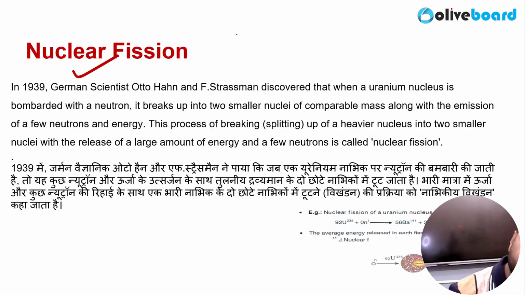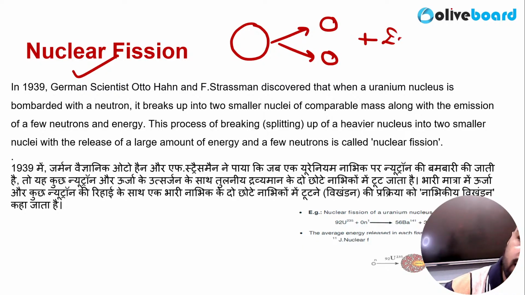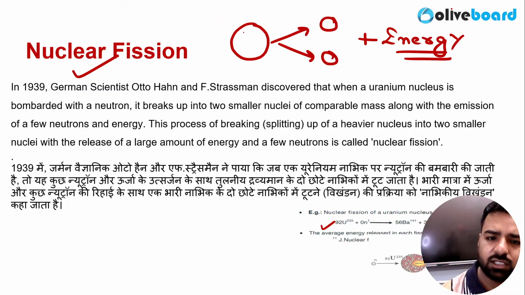In short, a larger nucleus, when it splits into the smaller nuclei, during this splitting, energy is also released, and this energy is utilized in nuclear power plants where it is used in the power generation. So this is what nuclear fission is. But if I talk about nuclear fusion, what happens? So the smaller nuclei actually combine together to form a larger nucleus, right? So nuclear fission of the uranium nucleus, it's given here, but in short you must remember this part only.